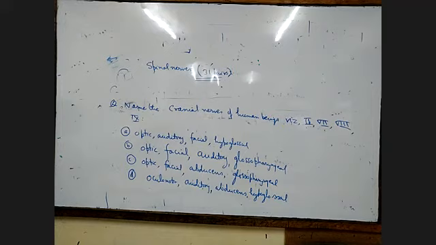Name the cranial nerves. Number 2 is what? See the table there. 2 is optic, 7 is facial, 8 is auditory, 9 is glossopharyngeal. So here it will be number B: optic, facial, auditory, and glossopharyngeal.